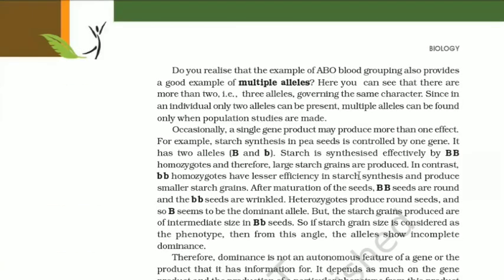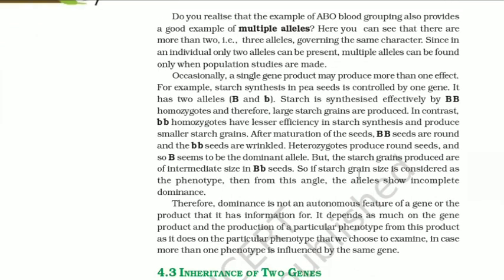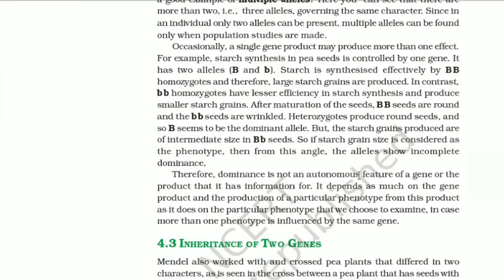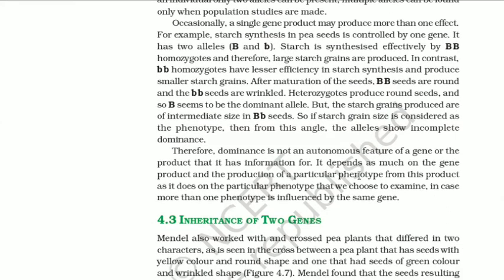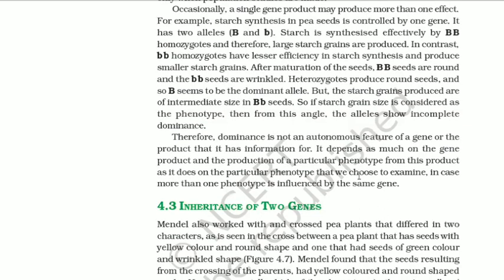Do you realize that the example of ABO blood grouping also provides a good example of multiple alleles? Here you can see that there are more than two, that is three alleles governing the same character. Since in an individual only two alleles can be present, multiple alleles can be found only when population studies are made. Occasionally, a single gene product may produce more than one effect. For example, starch synthesis in a pea seed is controlled by one gene. It has two alleles, capital B and small b.